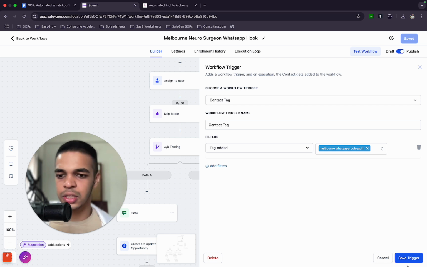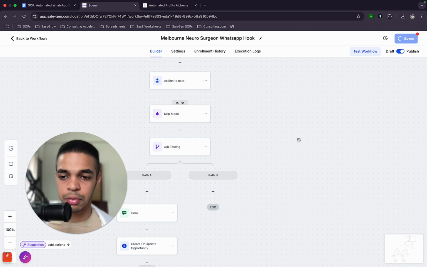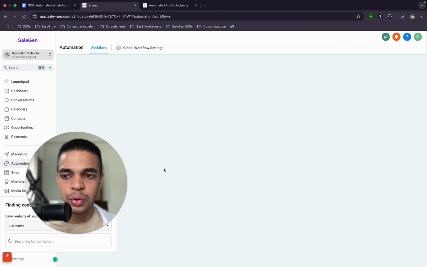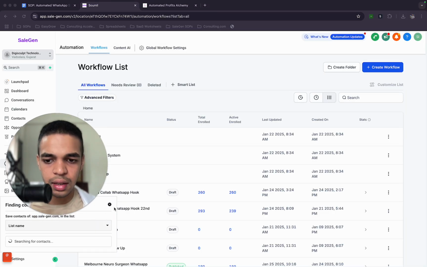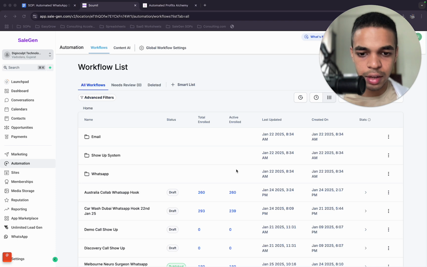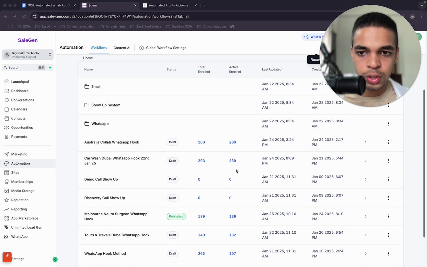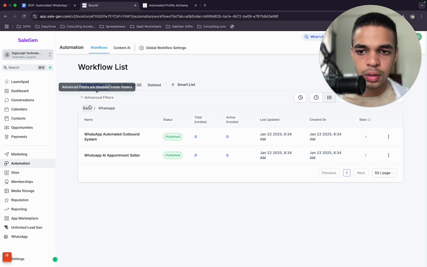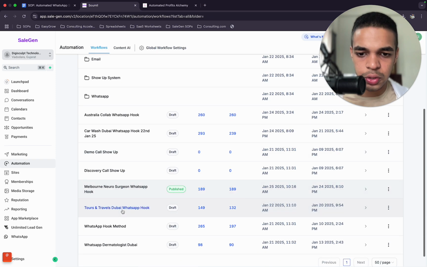If you have different tags for all the different workflows, it won't give you an issue anymore. Just click on save trigger and click on save over here. That's all you had to do. Now the same message won't go out to all the people. Let me just see if any other workflows are live. No, these are the only ones which he was facing issues with. So I'll just try to fix all the workflows as well.